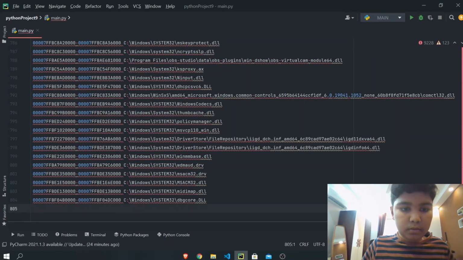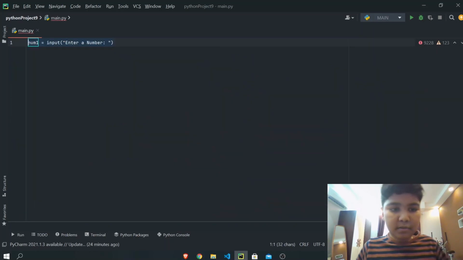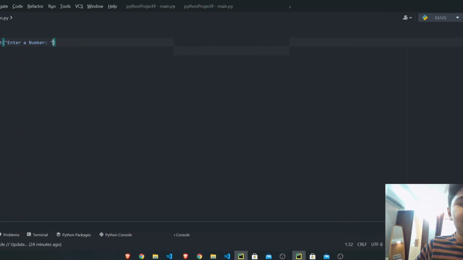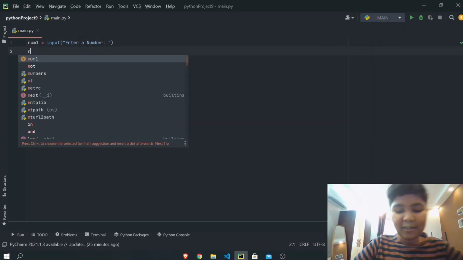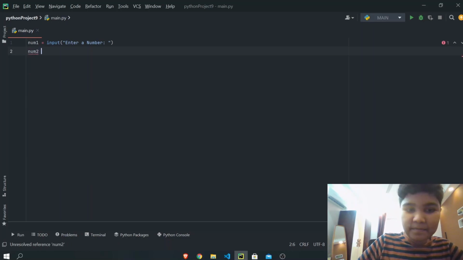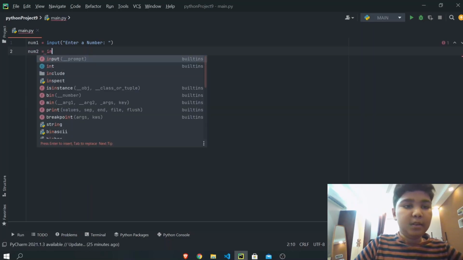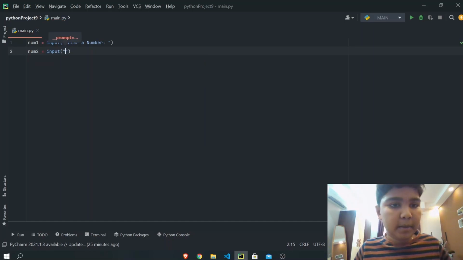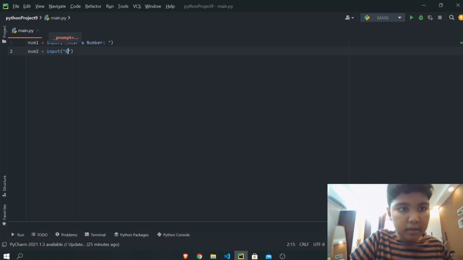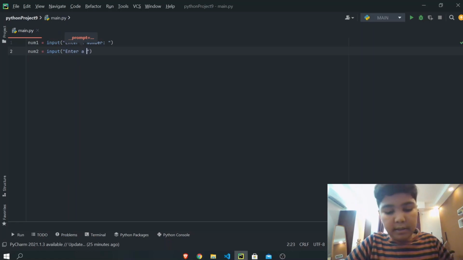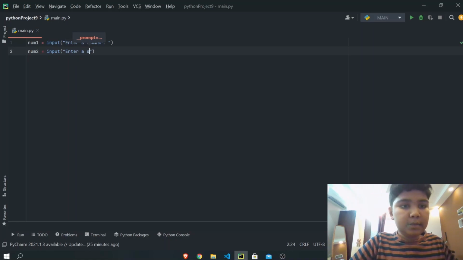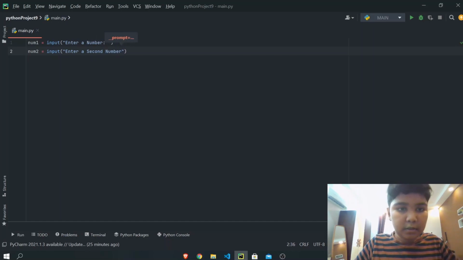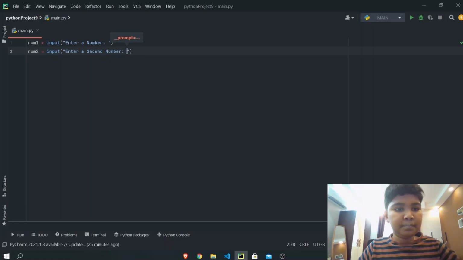Let's write it on our own. num2 is equal to input, enter a second number, a colon and a space.